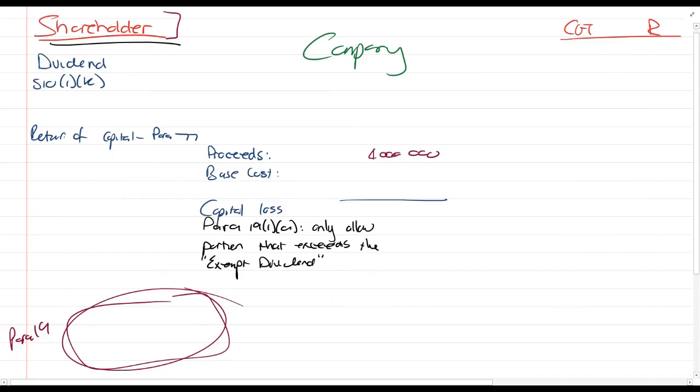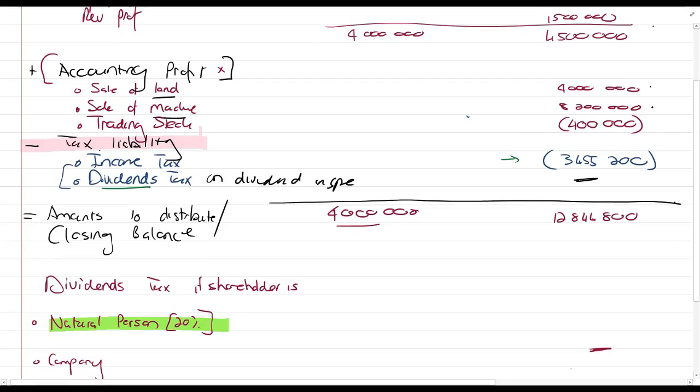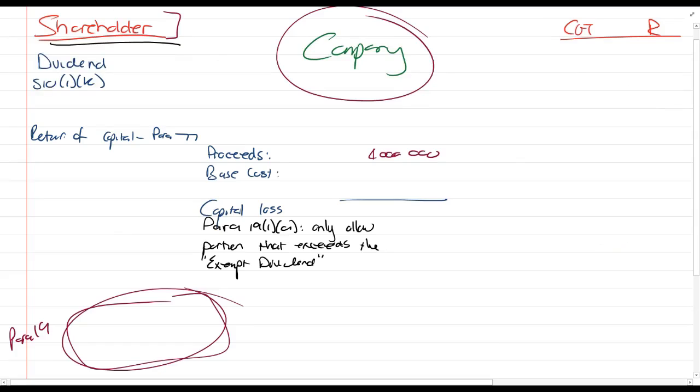Right? So we go to the shareholder. So what is the shareholder? If the shareholder is a company, then the dividend is 12,844,800. The full amount will be exempt.